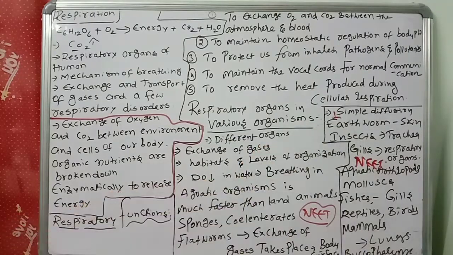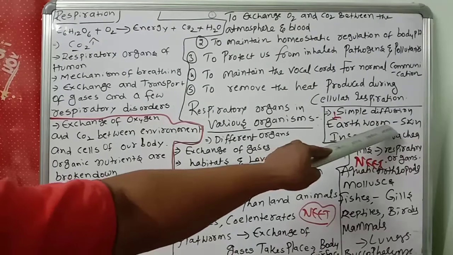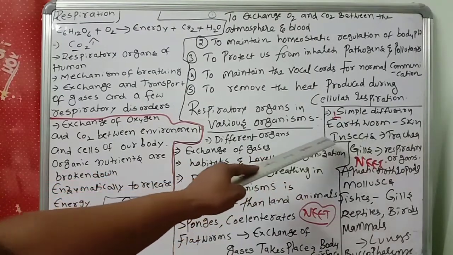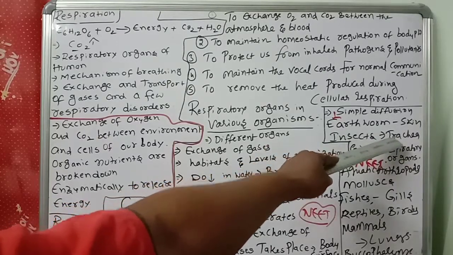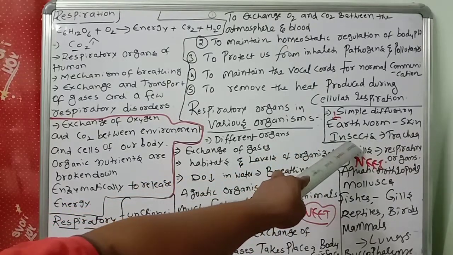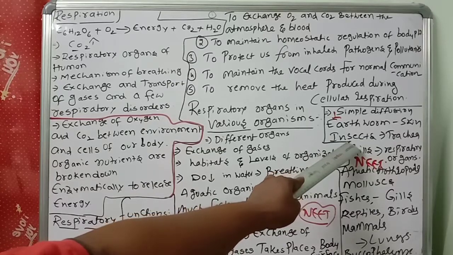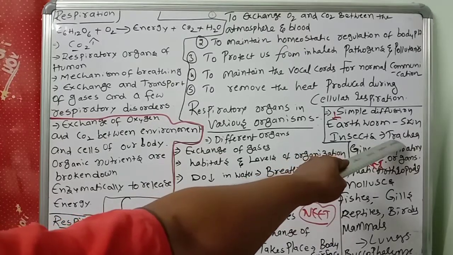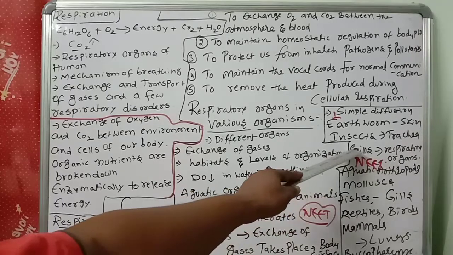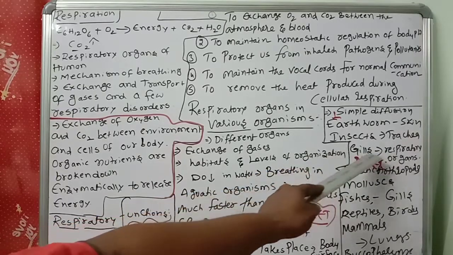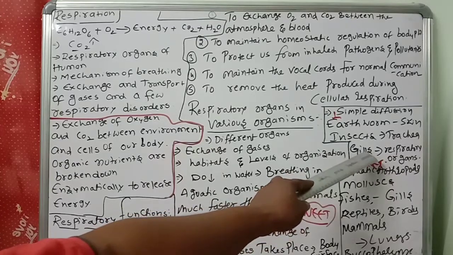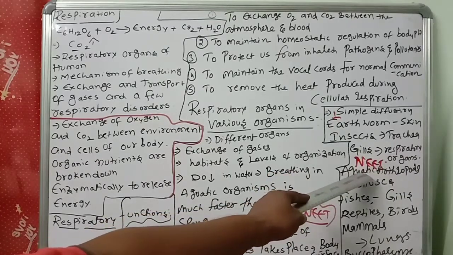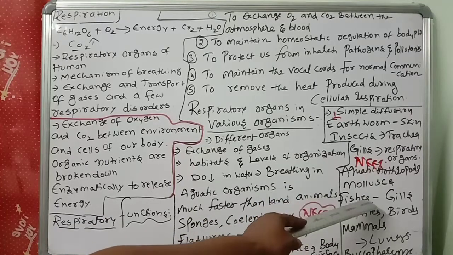That's called simple diffusion. In the earthworm, the respiratory organ is the skin, called cutaneous respiration. In insects it is called tracheal respiration. Why? The skin of an insect or cockroach is tough and not moist, so there is a special respiratory organ called the trachea. Then gills: respiration through gills is called branchial respiration, seen mainly in aquatic arthropods, mollusks and fishes.